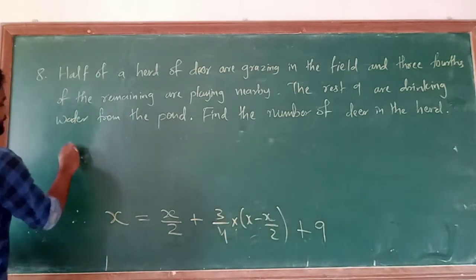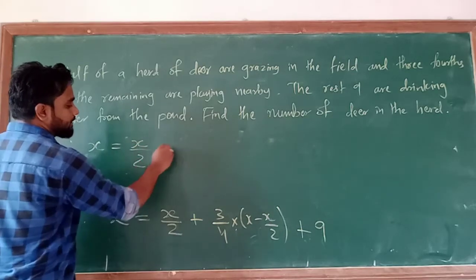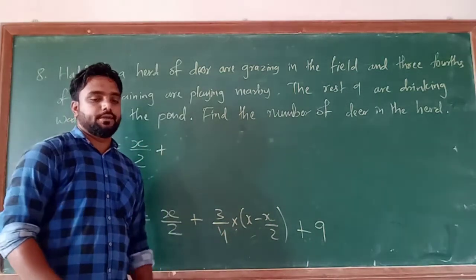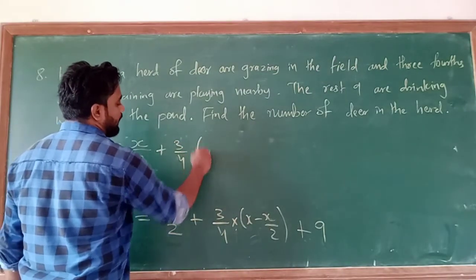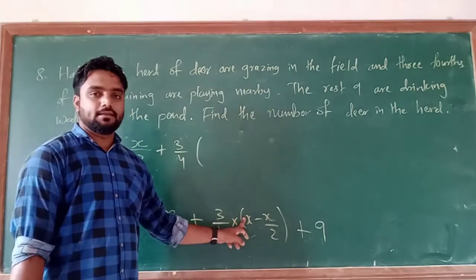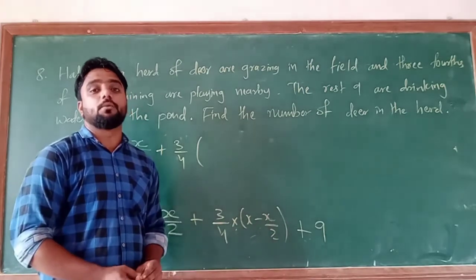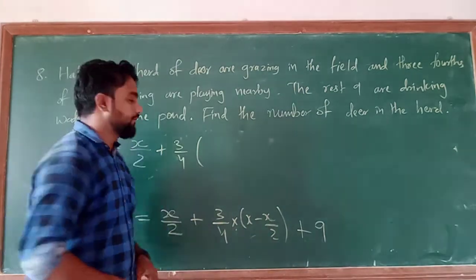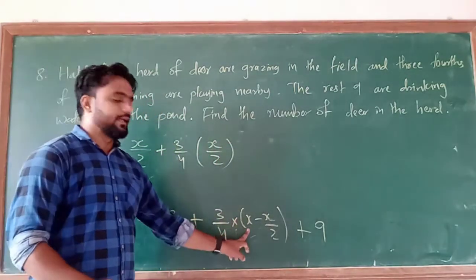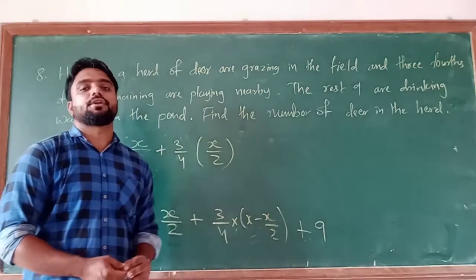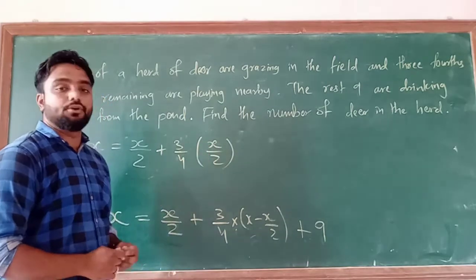So therefore x is equal to x upon 2 plus, first of all I am solving this one. Okay, so 3 upon 4 multiply, not just see here x that is one quantity minus half, so 1 minus half, that will give you how much, half. So x upon, just understand it, this is 1 and this is half, 1 minus half is that is half. So that is half quantity, that means how much, x upon 2 plus.